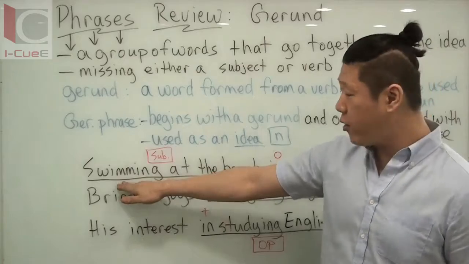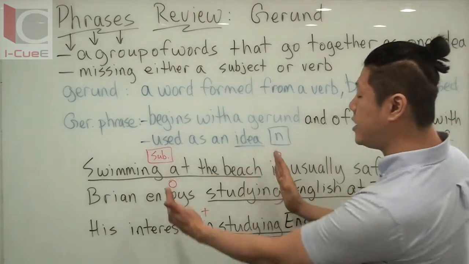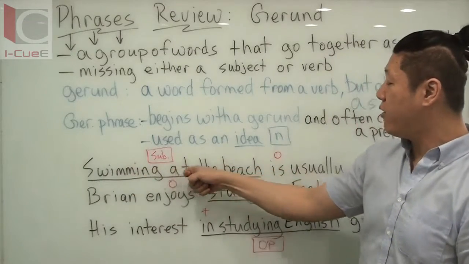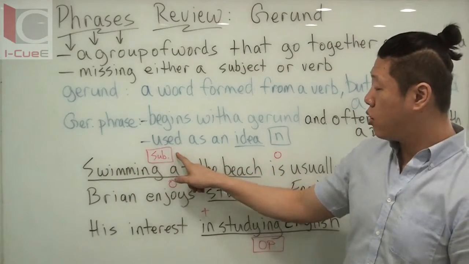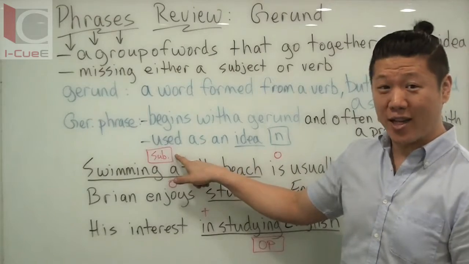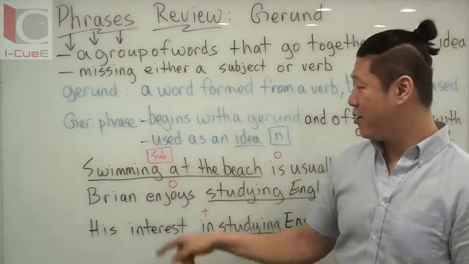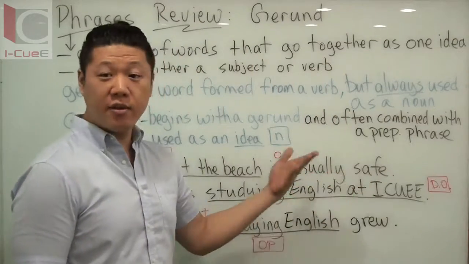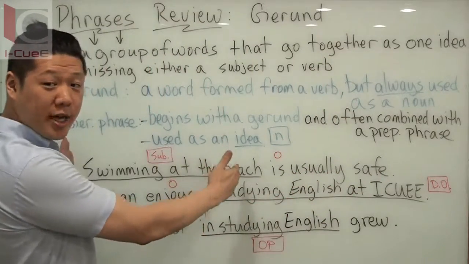Starting with a gerund, with the prepositional phrase, at the beach. But this goes together. It's the idea of swimming at the beach. This is all of this is your subject. It's many words, one noun. So swimming at the beach is usually safe. And that's fine. Here we're using it as your subject in your sentence.